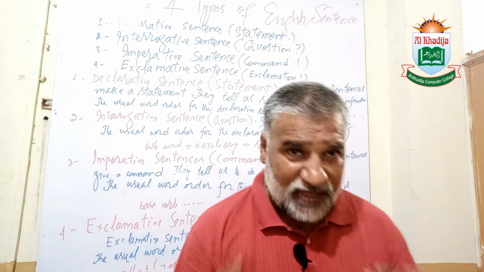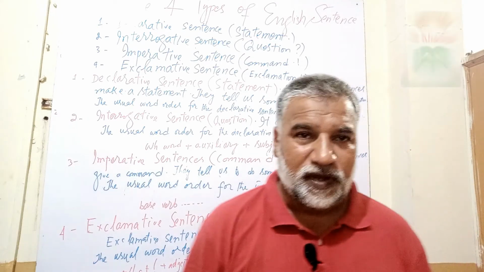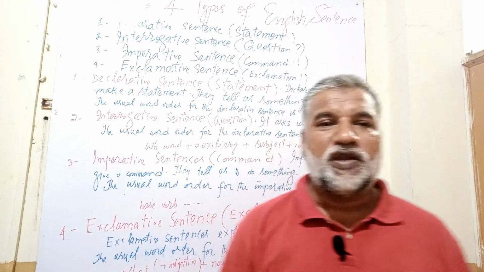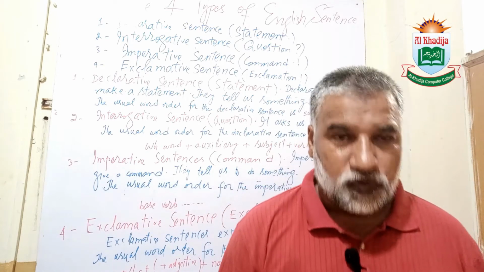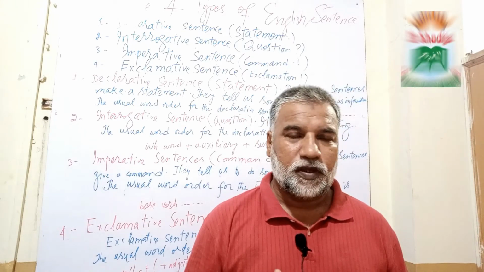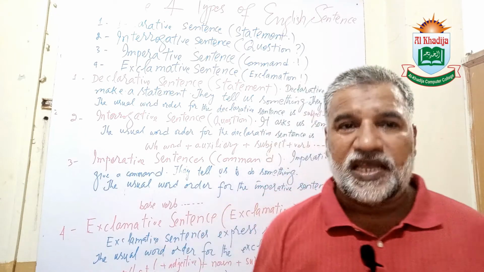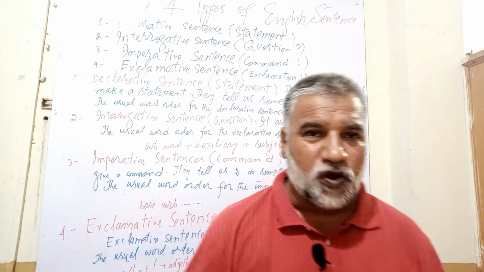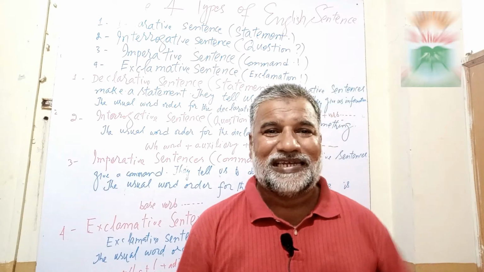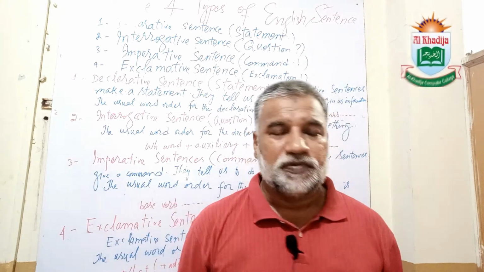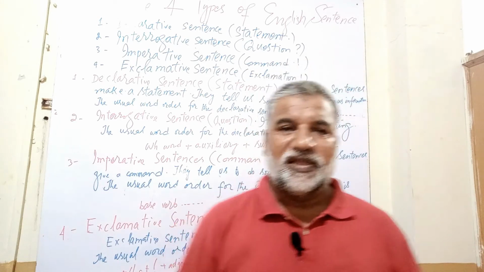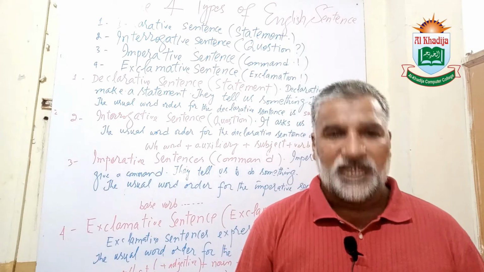As I have already told you, there are two types of interrogative sentences: yes no question and information question. In a yes no question we start the question with the helping verb. Like if I say, is he a teacher, is she a doctor, are you an engineer? These all start with a helping verb, and the answer can be given in yes or no.